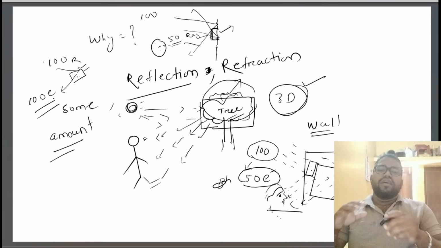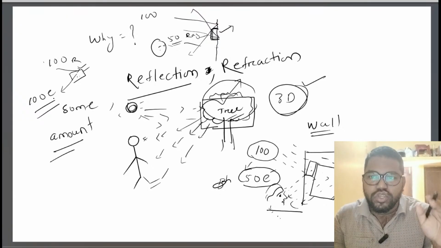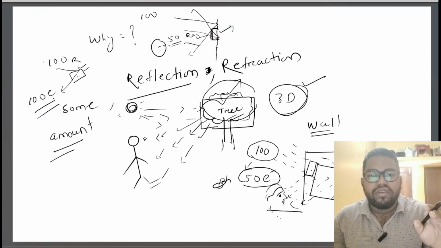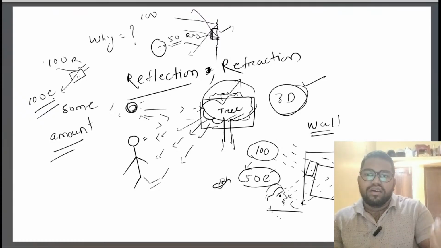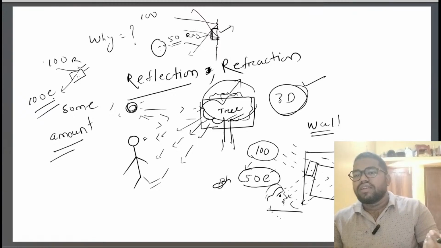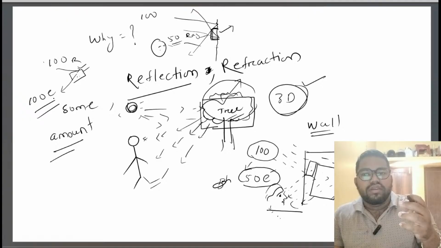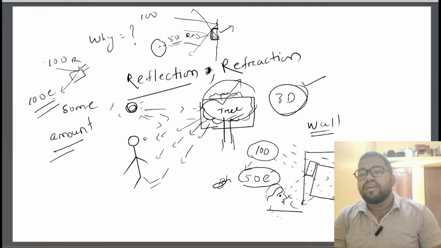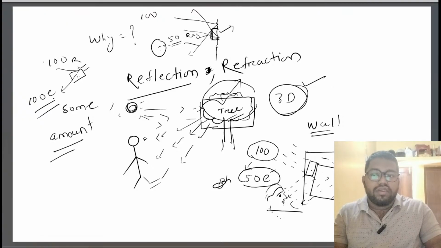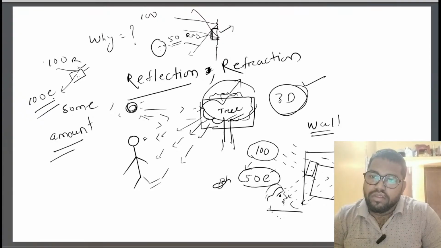That means any kind of object around us has a definite surface, and that surface is either smooth or rough. And if the surface is rough, we are not able to see our face. And if you see your face, then definitely you can say that the surface has a smooth nature.